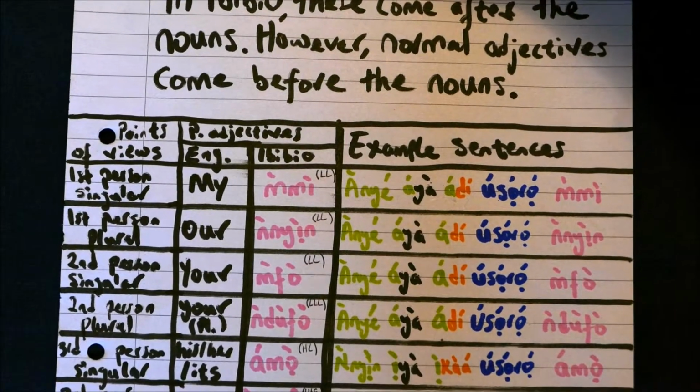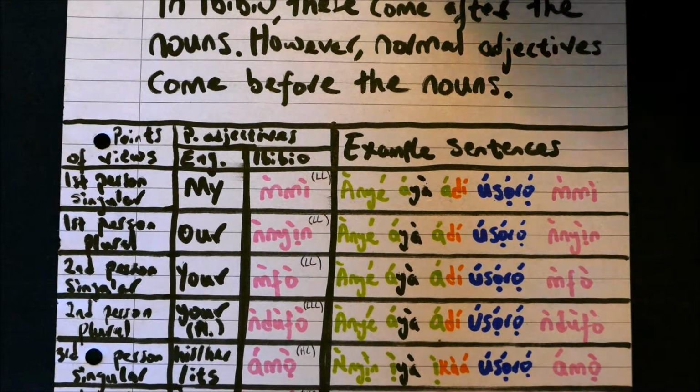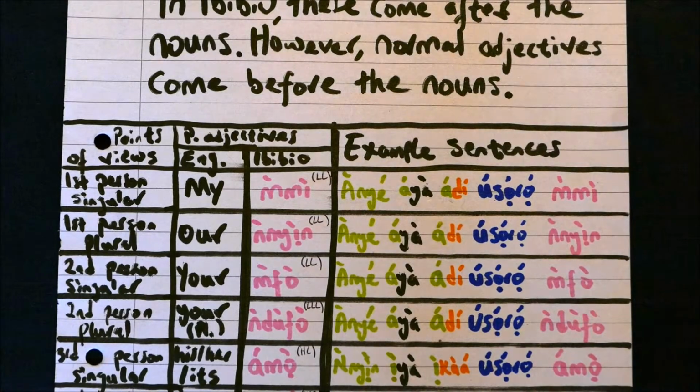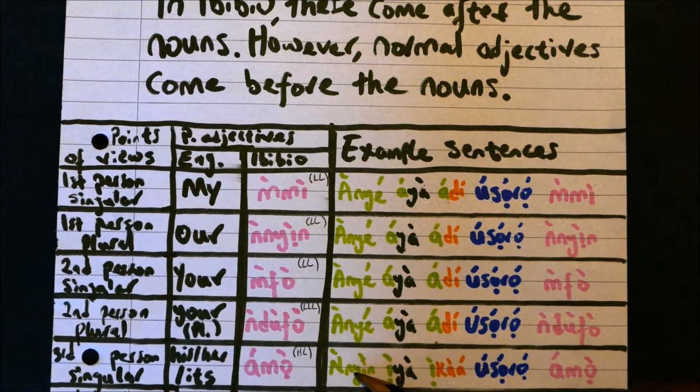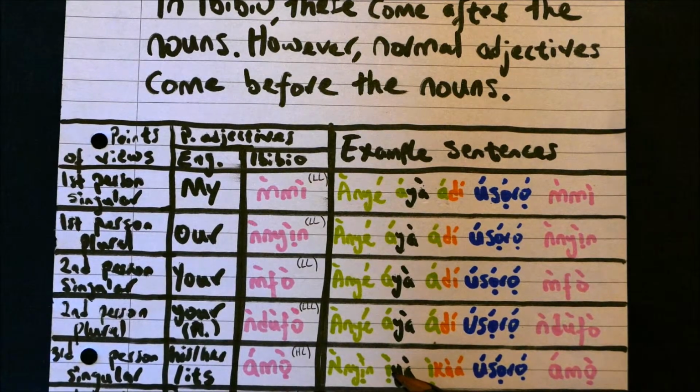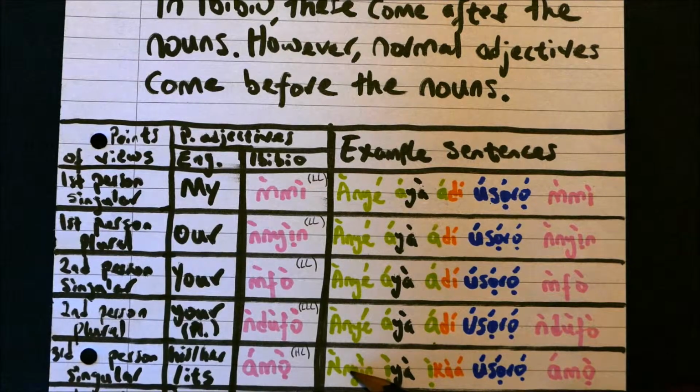Moving on to the third person singular, the possessive adjective is amo. Now we're going to use a different subject pronoun, nyen, which is the first person plural subject pronoun. Iyai ka. Ka means go. The prefix corresponds with this subject pronoun.